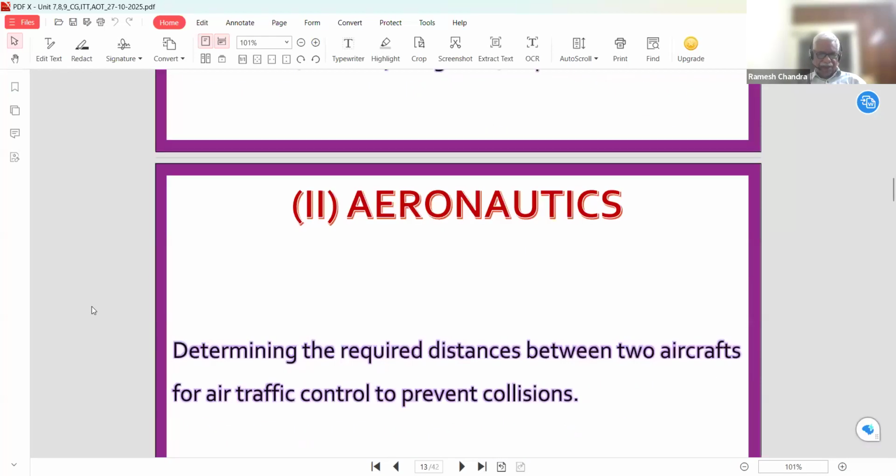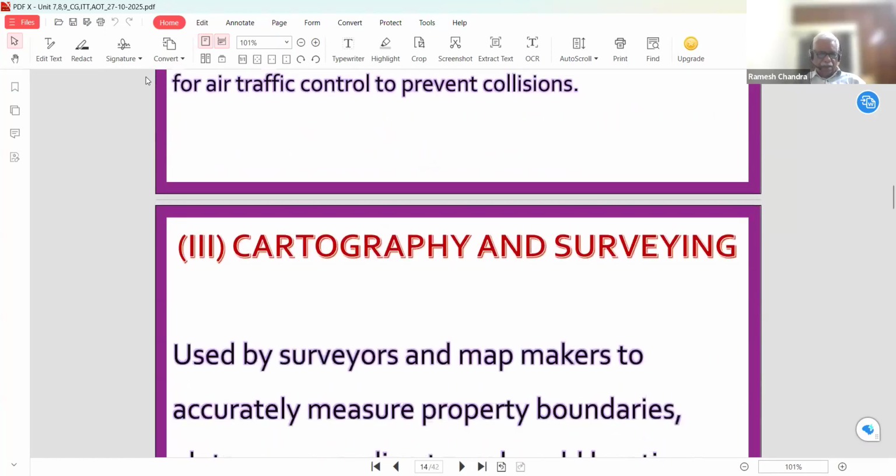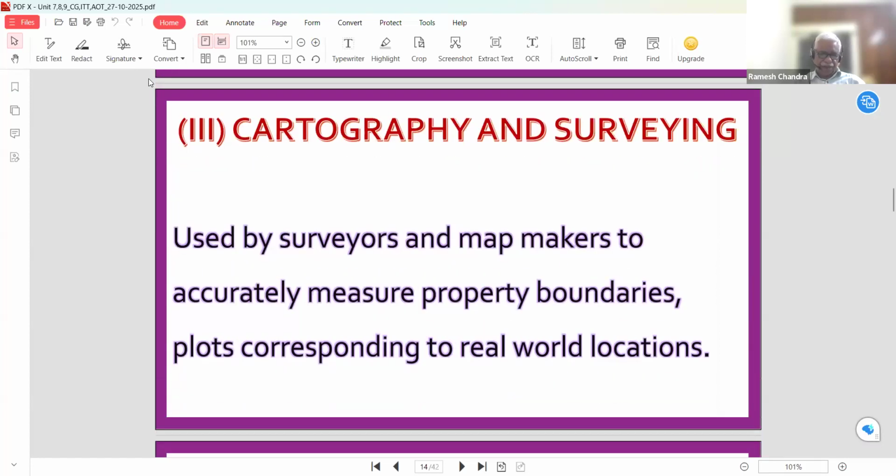The second application is aeronautics: determining the required distance between two aircraft for air traffic control to prevent collisions. So the distance formula is useful in engineering, in aerospace, like in aeronautics. Then cartography and surveying: used by surveyors and map makers to accurately measure property boundaries and plots corresponding to real world locations.